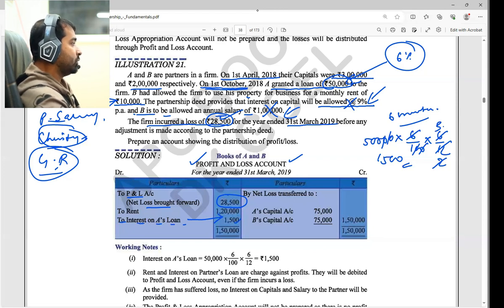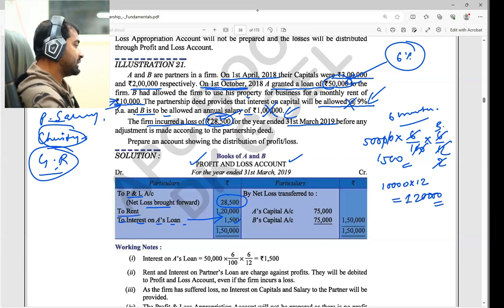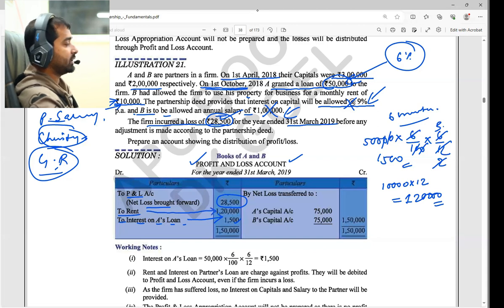Next part, one more thing is a compulsory one, that is rent. It is not a partner's benefit, remember that. Per month it is 10,000, so into 12 months that will be 1,20,000 rupees supposed to be given to the partner. That rent is not in the form of a partner's benefit, it is property rent. That's why I have written only rent 1,20,000 rupees.